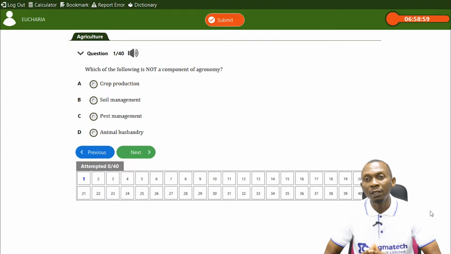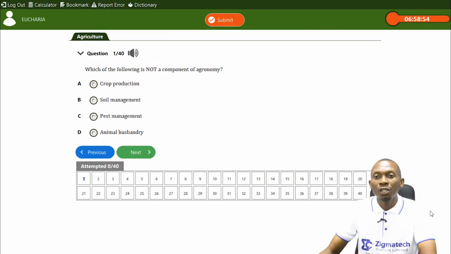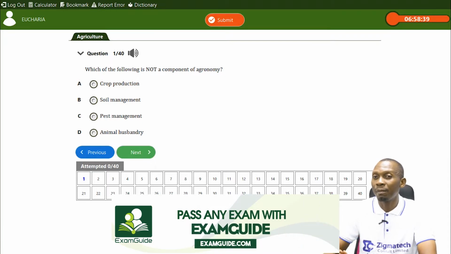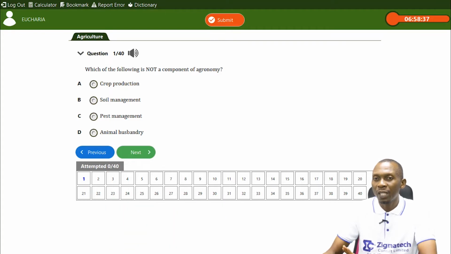It says, which of the following is not a component of agronomy? So here we have A, crop production, soil management, pest management, animal husbandry. Remember, from the definition of agronomy, I said it has to do with the study of crops, and it also has to do with soil management and pest management. So that tells us that the first three are correct. Crop production is a component of agronomy. Soil management is also a component of agronomy. Pest management is also a component, but animal husbandry is not a component.